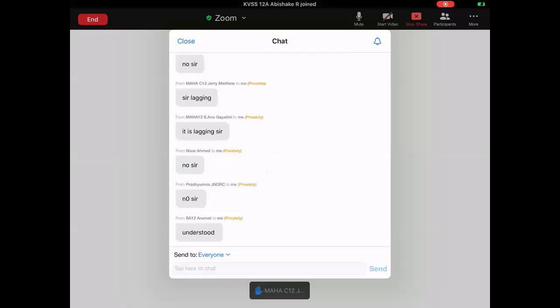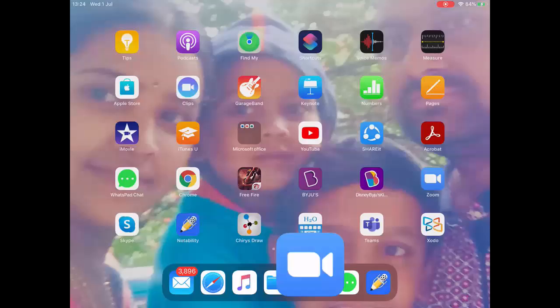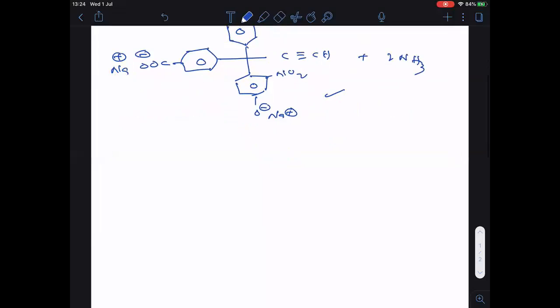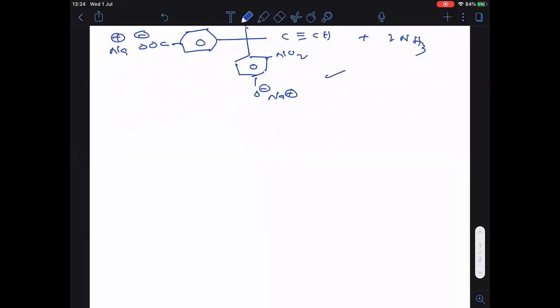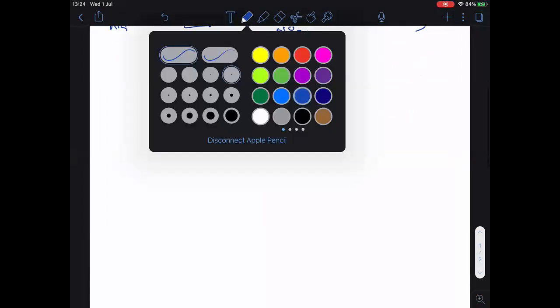Right. So this is one question. Clear? Come on, let us go for one more question here. Now I am giving you some acids here. Arrange them in increasing order of their acidic strength.